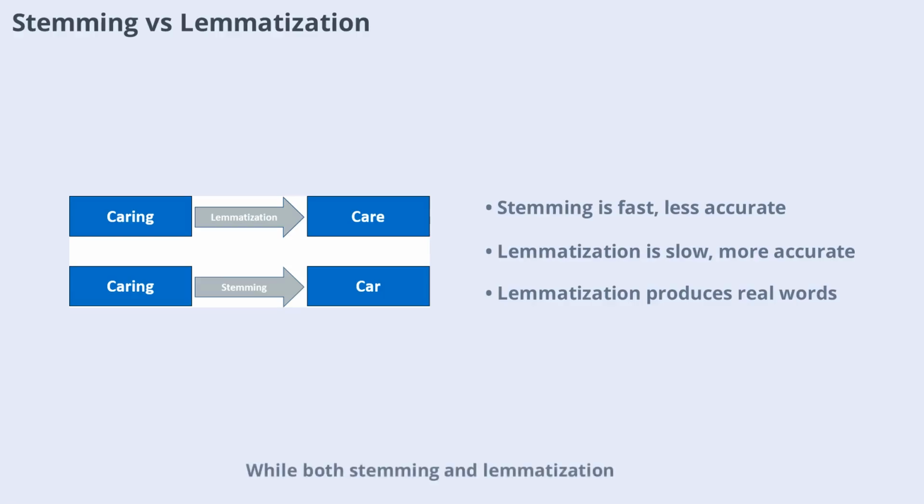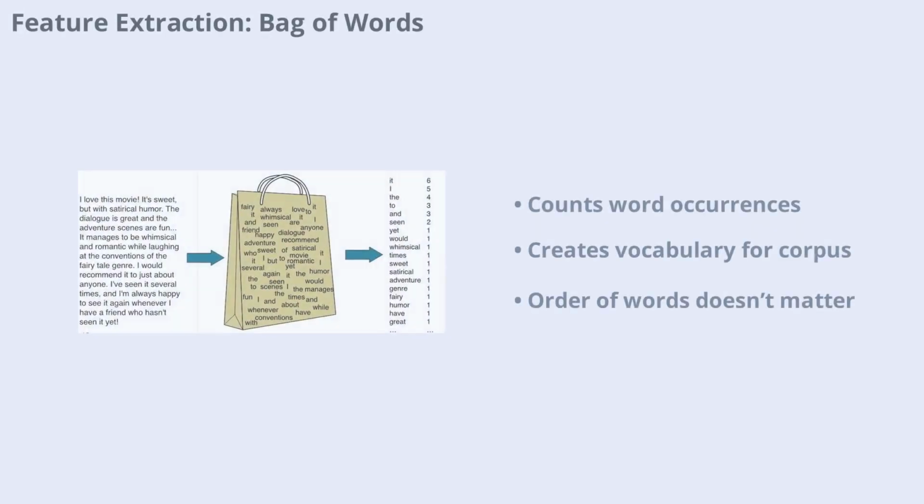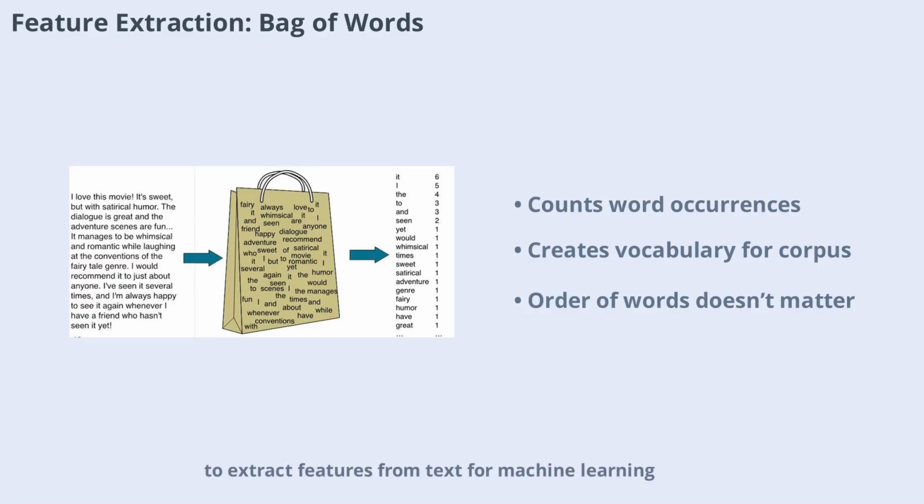While both stemming and lemmatization reduce words to their root forms, the key difference is that lemmatization always produces meaningful words. Stemming is faster but less accurate, sometimes resulting in non-words. Lemmatization is slower but ensures that the output is a valid word, making it better for applications that require precise language understanding. Bag of words is a model used to extract features from text for machine learning.